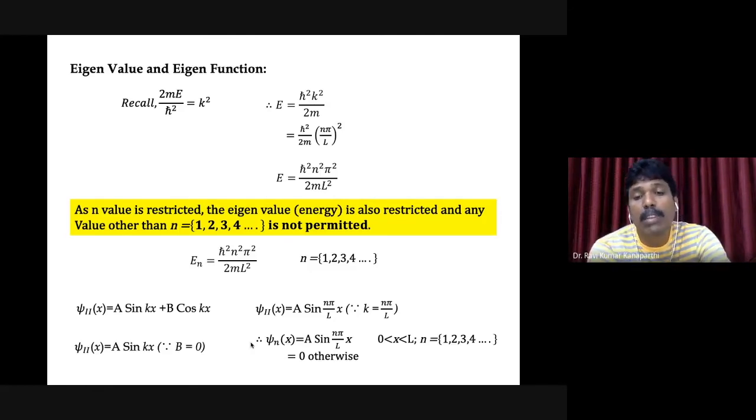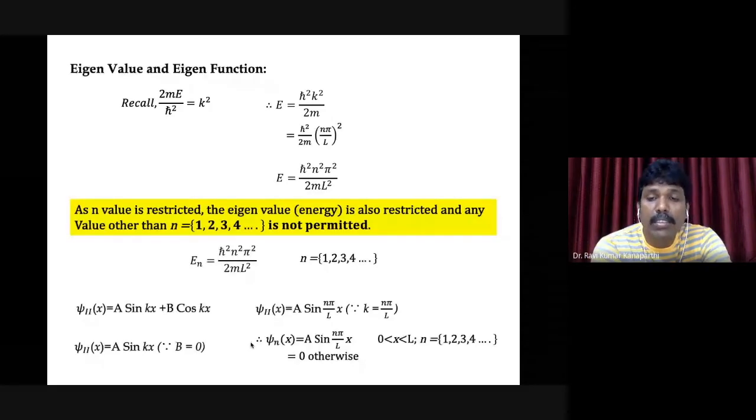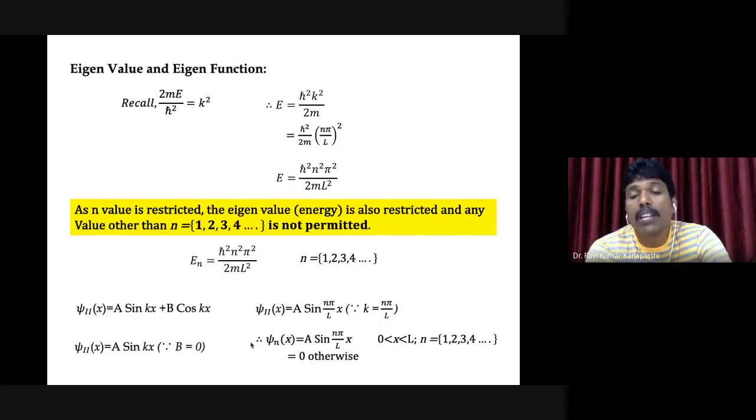The wave function will be 0 in the other cases. What are the other cases? x less than 0 and also x greater than l. In these two cases, the wave function is going to be 0. Okay, as you can see here, the eigenvalue and eigenfunction both we have obtained.